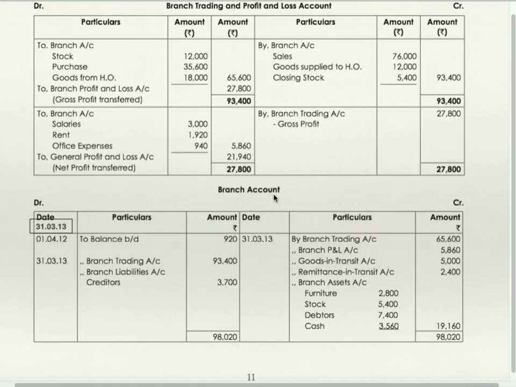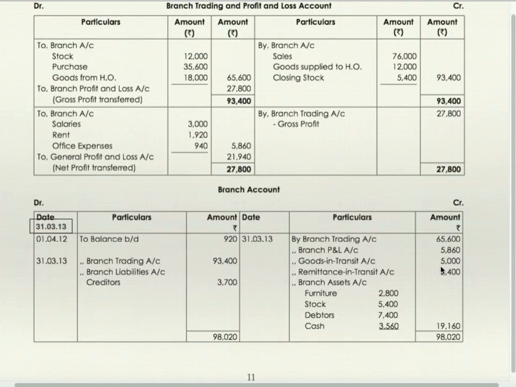Now in the books of head office, you are supposed to prepare branch account. To branch 65,600. Branch account, 31st March 13. By trading account 65,600. By branch 93,400. Branch account. To branch trading account 93,400.